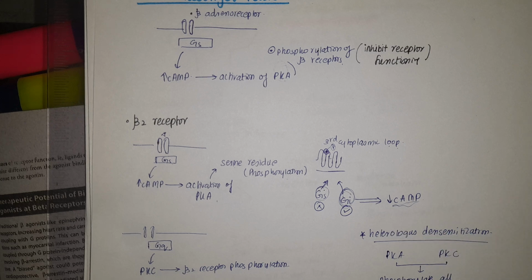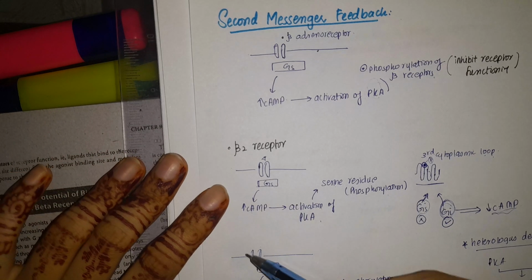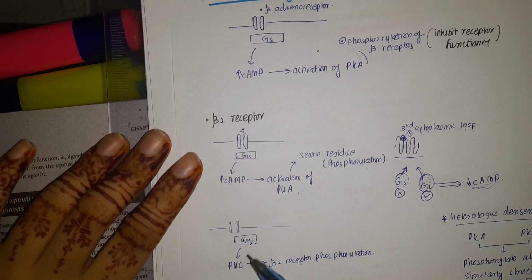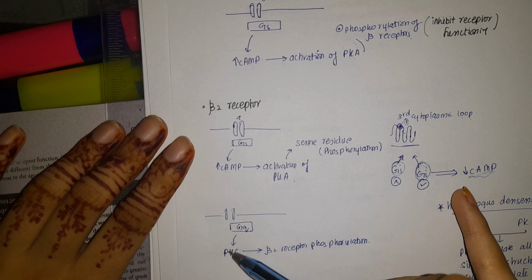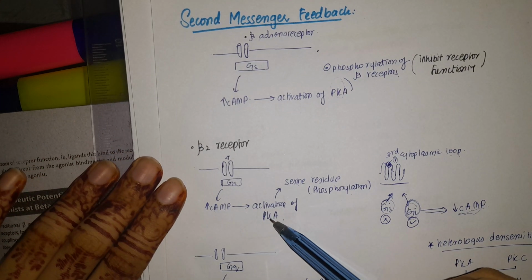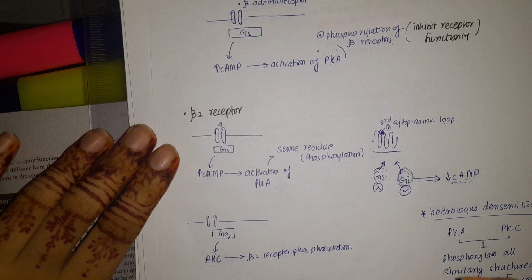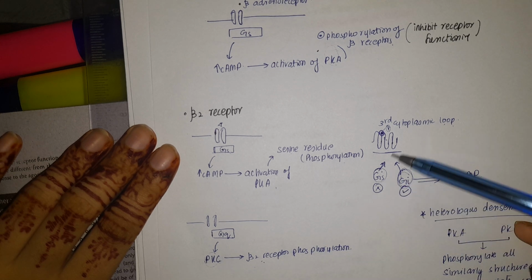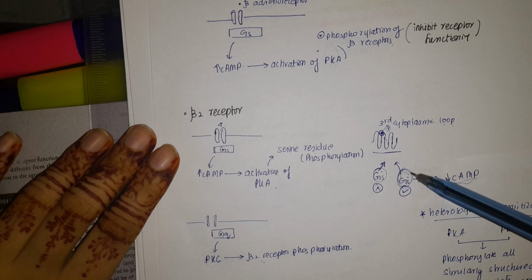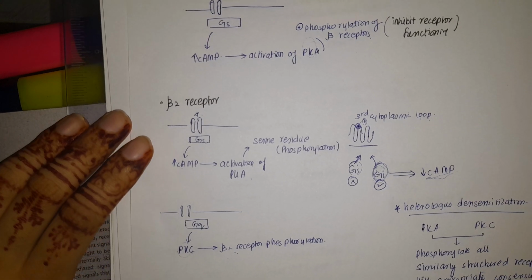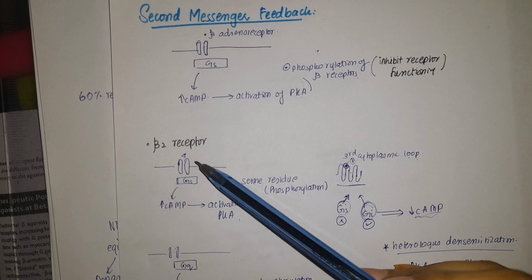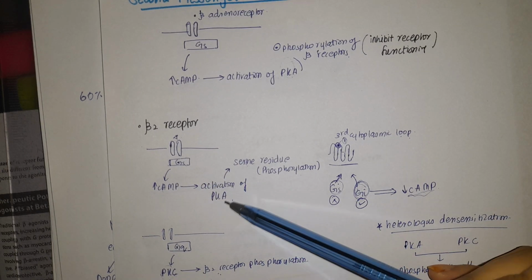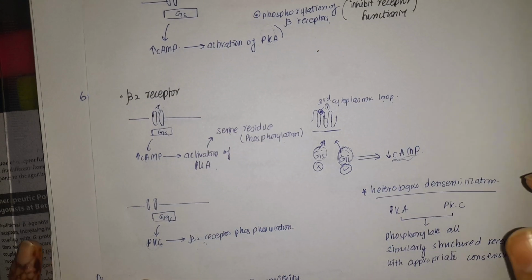Now with this type of desensitization, what also happens is that the beta 2 receptors have the capability to be attached to the GQ pathway, and the GQ pathway can activate protein kinase C. GS activates protein kinase A, and GQ activates protein kinase C. The protein kinase C also does beta 2 receptor phosphorylation similar to this one, and then it activates the G inhibitory pathway and decreases cyclic AMP. So the beta 2 receptor is getting desensitized by either protein kinase A activation or protein kinase C activation.